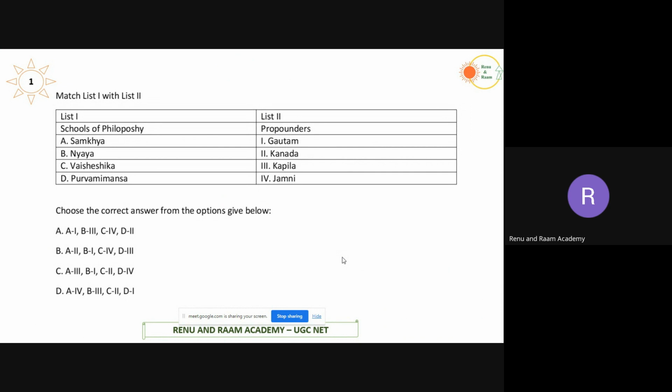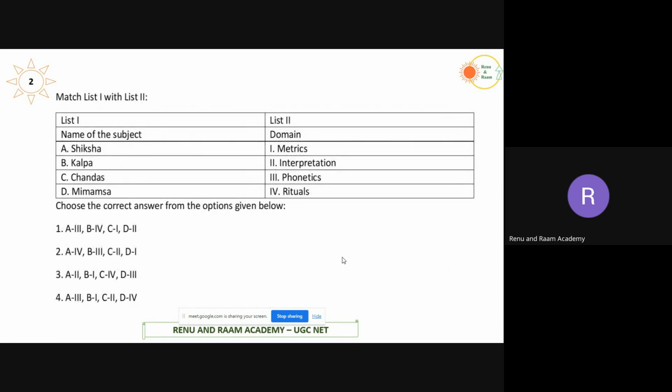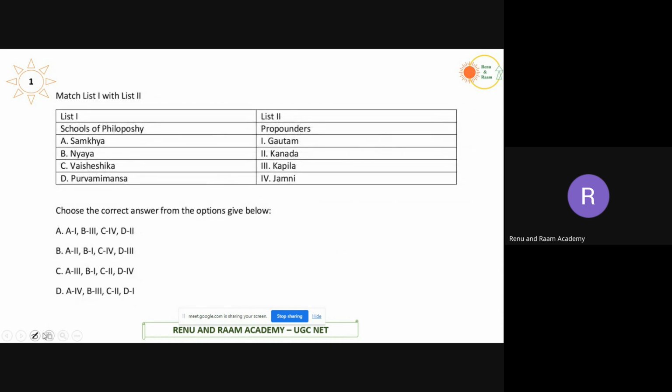There are four schools of philosophy mentioned here: Samkhya, Nyaya, Vaisheshika, and Purva Mimamsa. Similarly, the propounders, the starters or founders of those schools, are given here. Now let's match these items.